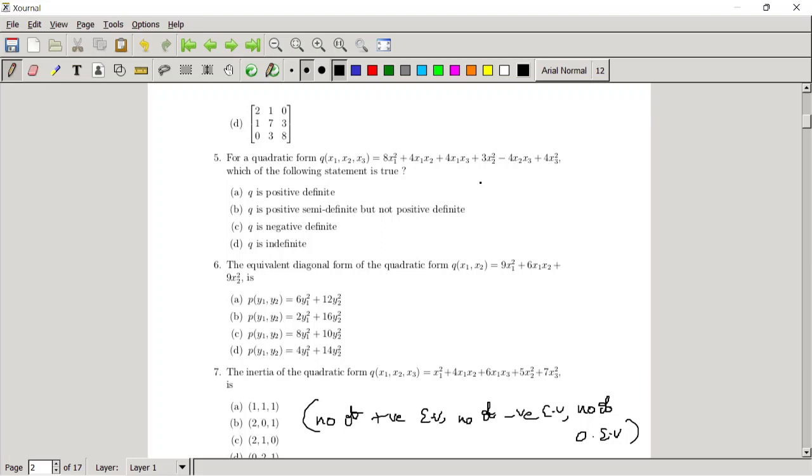So for this, the matrix corresponding to this quadratic form is: 8, then x1 x2 coefficient gives 2, this is 2, this is again 2. The coefficient of x2 square is 3. This is x2 x3, this is minus 2, this is also minus 2. This is 4. This is the matrix corresponding to the quadratic form. So we have to check the principal minors here only.